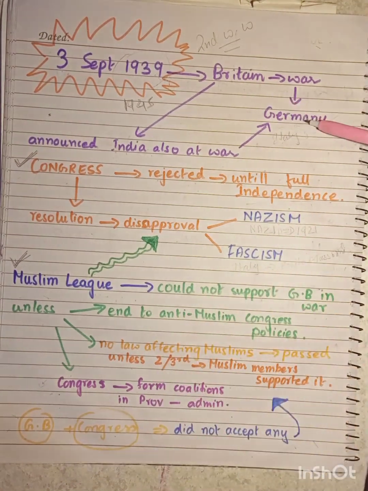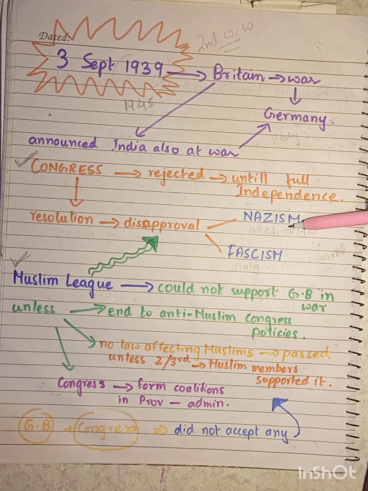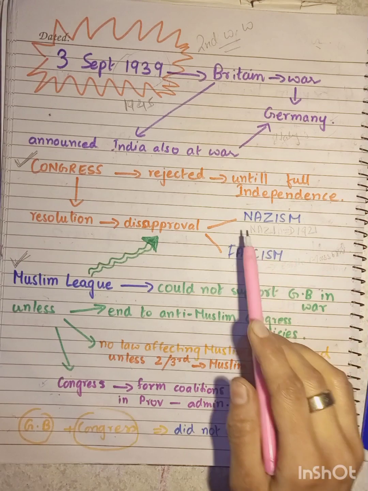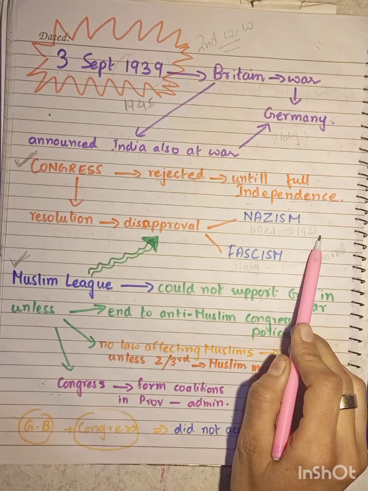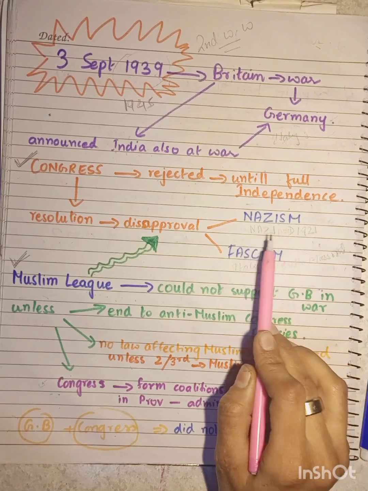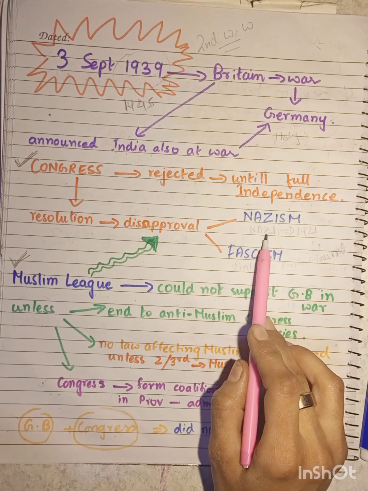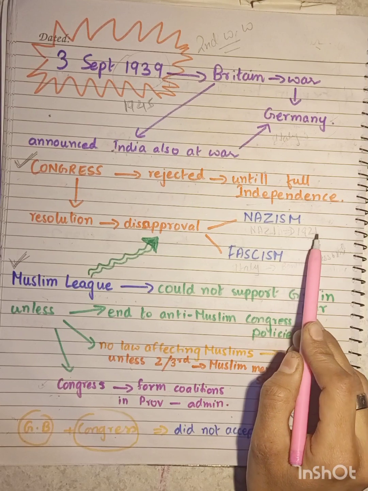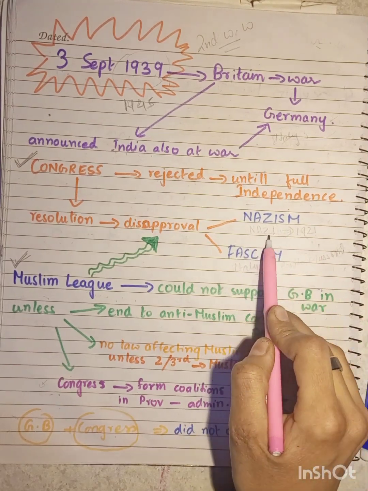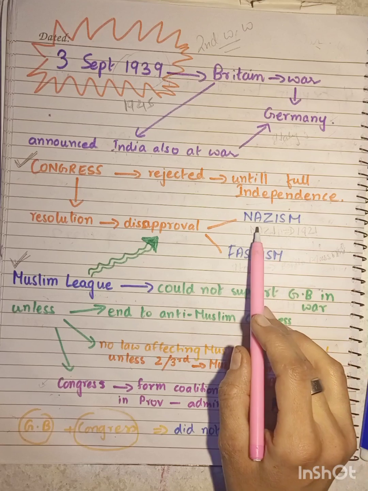However, Great Britain was at war with Germany, and Germany believed in certain principles and ideologies. This was an ideological war to a certain extent. So, the ideologies that Germany was standing for, like Nazism. Nazism was a German ideology. It is basically the short form of the German political party which began in the year 1921. It was established in 1921 under Hitler, as the National Socialist German Workers' Party. The short form of that party was the Nazi Party, and the movement which began with it was Nazism.